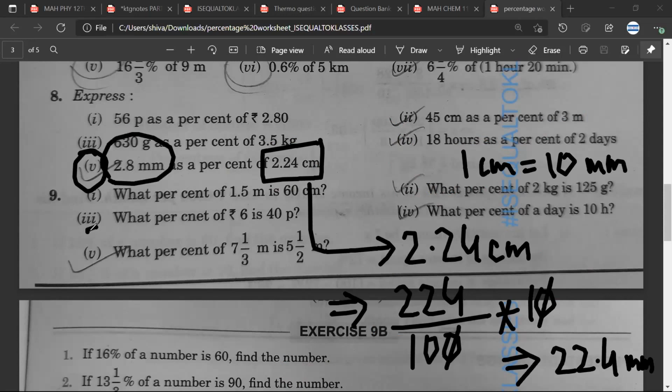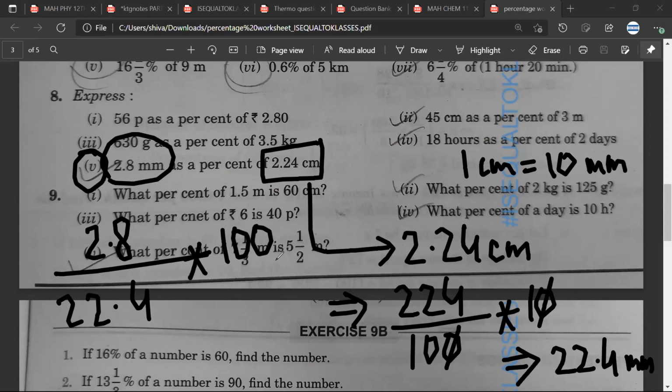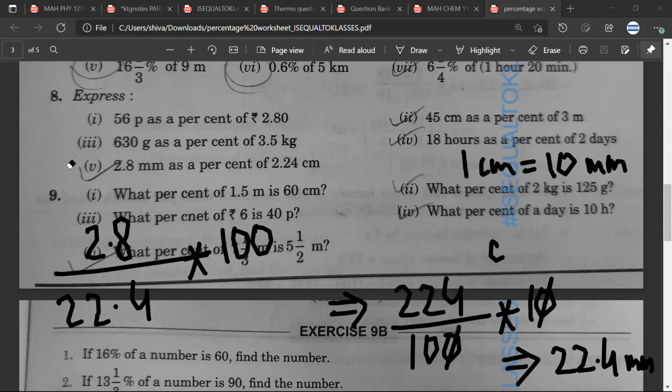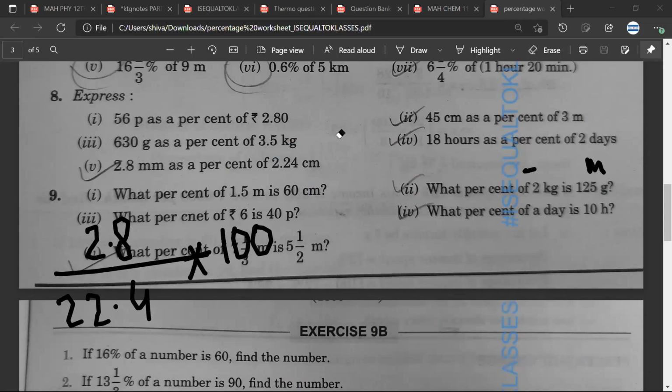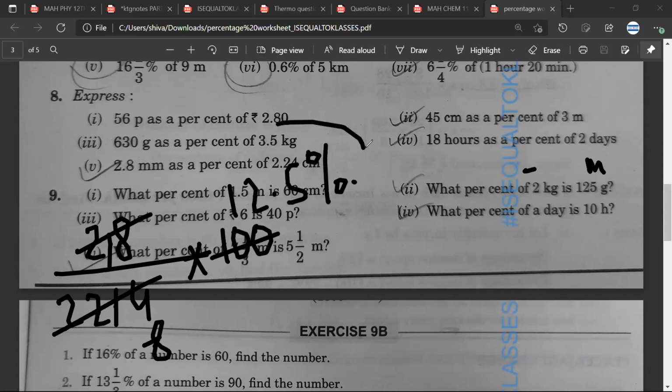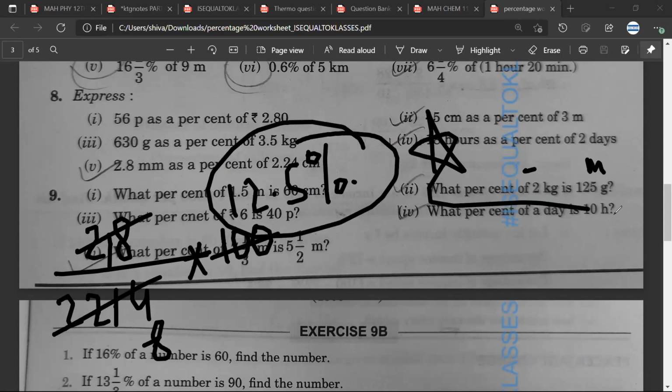So 2.8 millimeter upon 22.4 into 100. Sarthak, any doubt? No, sir. So then you need to solve for this. Now this decimal and this decimal will vanish. 28 8s are 224 and this would be 12.5%. Sarthak, is this the answer? Yes, sir. Great.